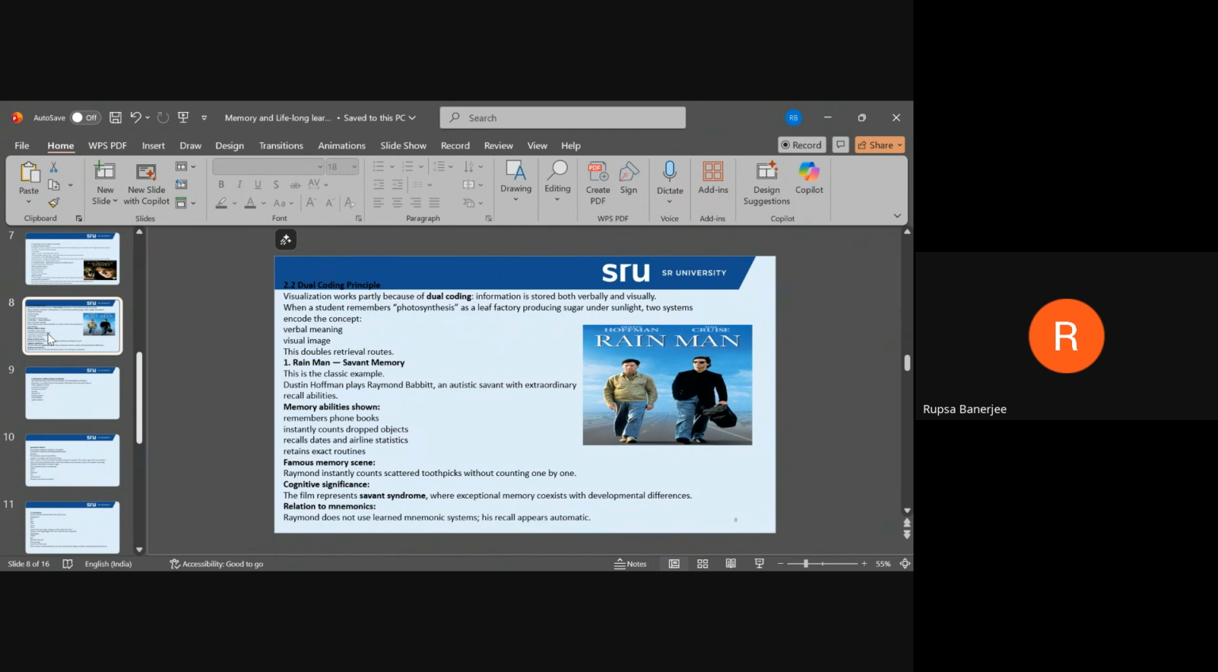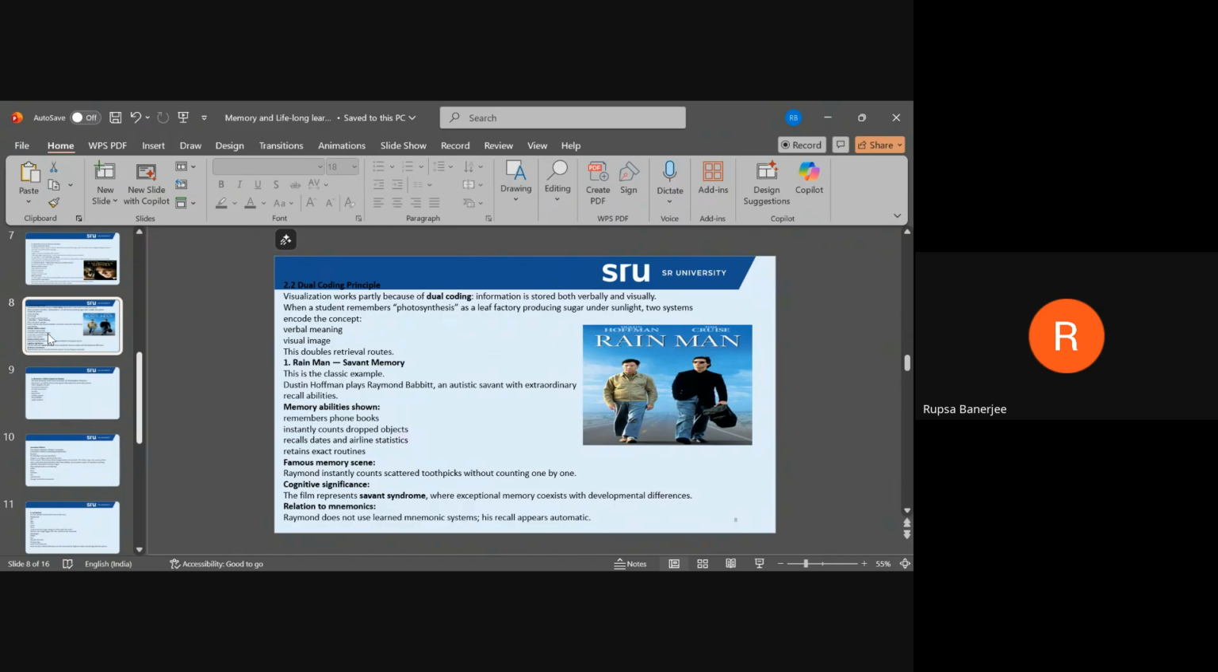The dual coding method is an important concept in memory studies that explains how people learn and remember information more effectively when it is presented in both verbal and visual forms. Okay, the concept of coding. The theory was proposed by Allan Paivio, and is known as the dual coding theory.